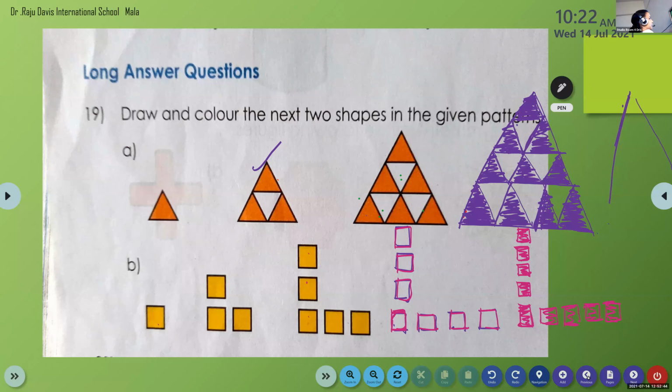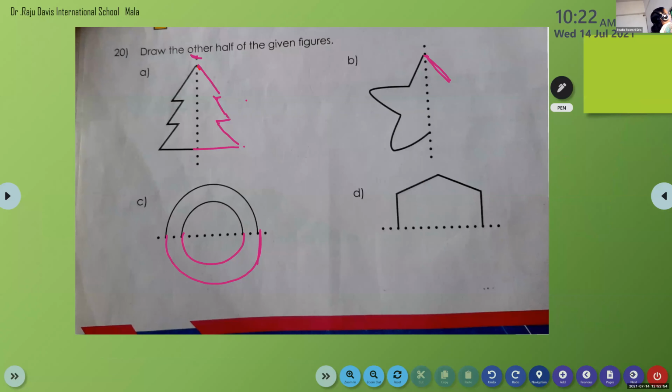Enough? Yes, you can complete. All these drawings, children, you can complete later, no problem. Okay, here also you can see what is the shape here. So you do like this, then you have to do, so we'll start like this. Here also 1, 2 lines here. So what do you have to do? Complete the other half. You can do it as homework, no? Yes, ma'am.